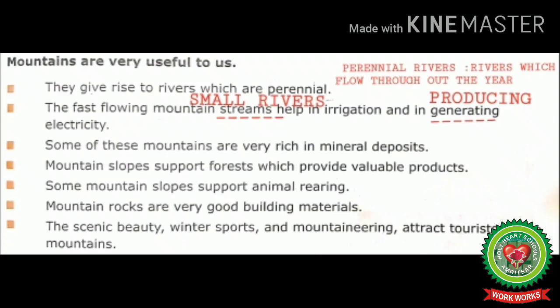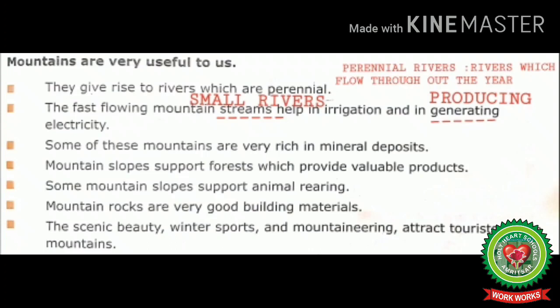Mountains are very useful to us. They give rise to rivers which are perennial. The fast flowing mountain streams help in irrigation and in generating electricity. Some of these mountains are very rich in mineral deposits.